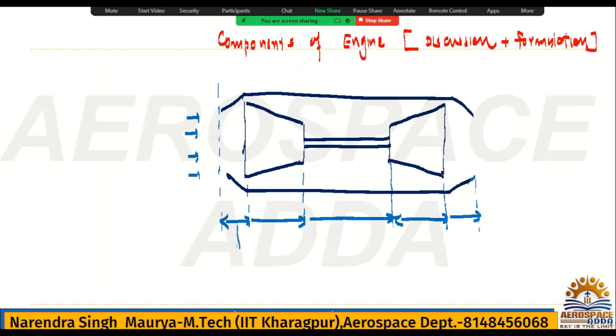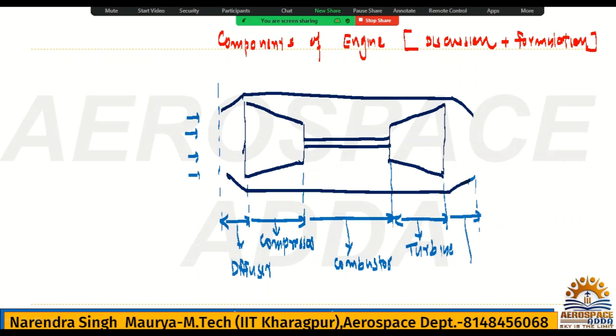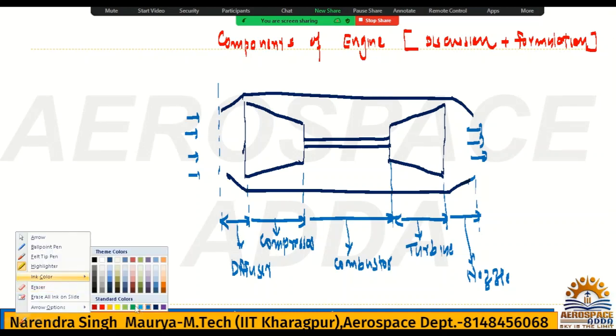So I can say diffuser, compressor, then combustor, turbine, then nozzle, and there is the exit of the flow. This is the combustion chamber here.